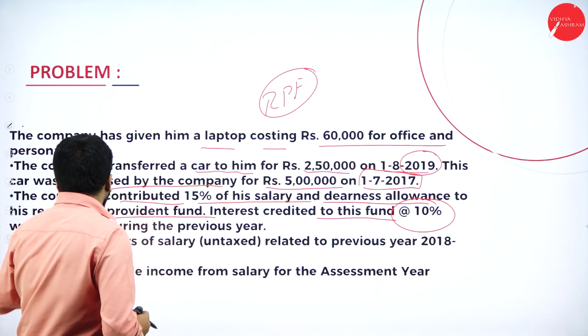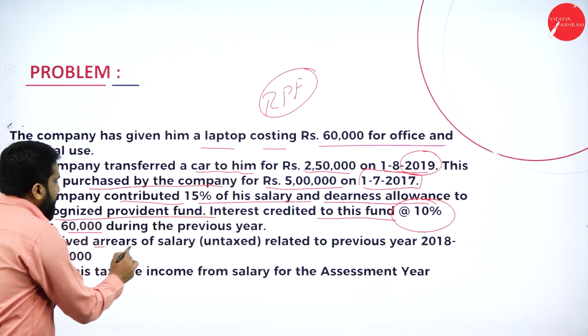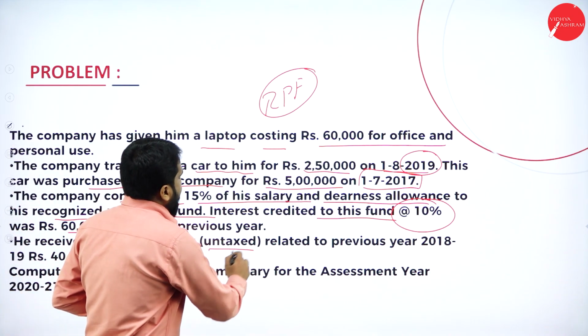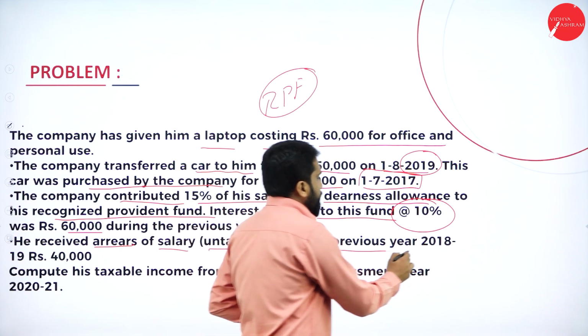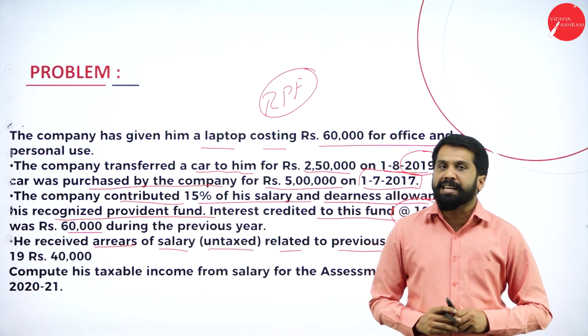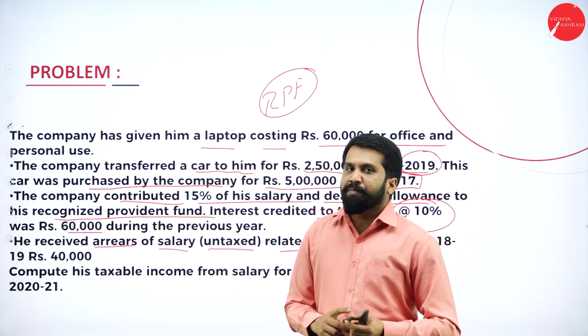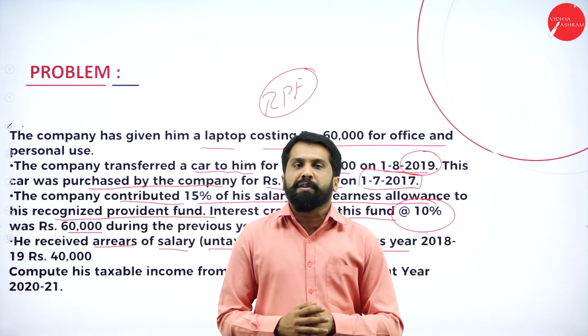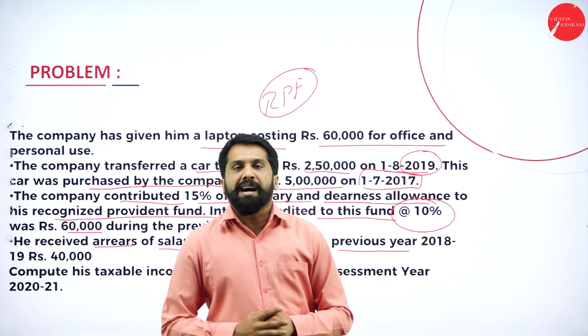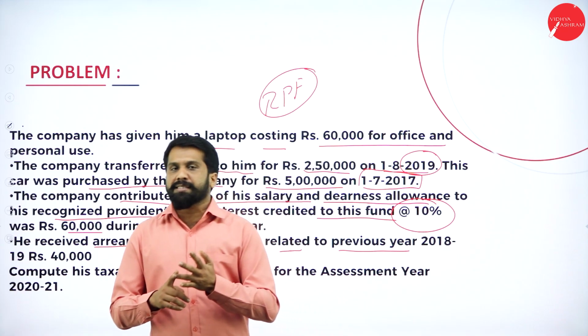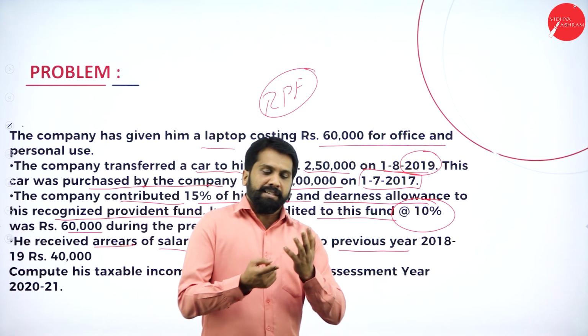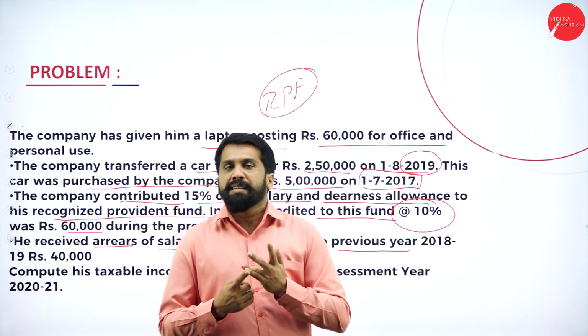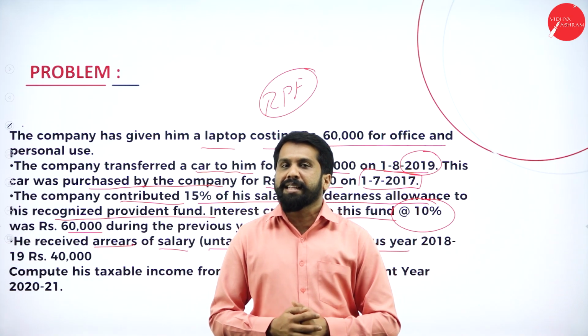Now, next, he receives arrears of salary, untaxed, related to the previous year. Now, what is arrears of salary? Very simple. Like, last year you worked for all 12 months, but for the last 2 months, like November or December, or else we can call it Jan and February, the company did not pay you salary. Why?